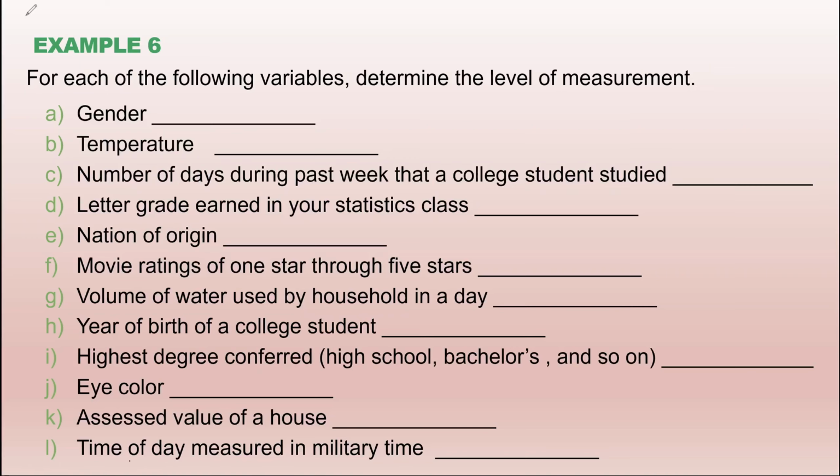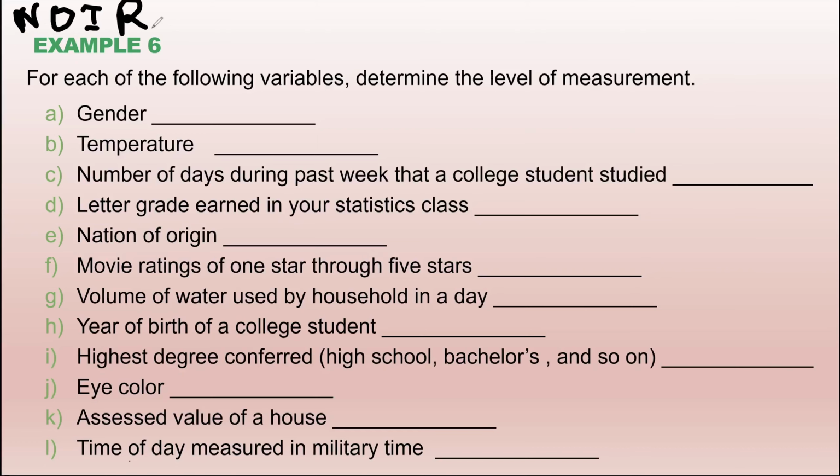Try to remember those four. Nominal involves the pure categorical variable, just categories. Ordinal can be ranked, but the difference cannot be calculated. Interval is also ranked, but the interval makes sense. And ratio is the pure number. Okay, you have four of them. What do you think of gender?